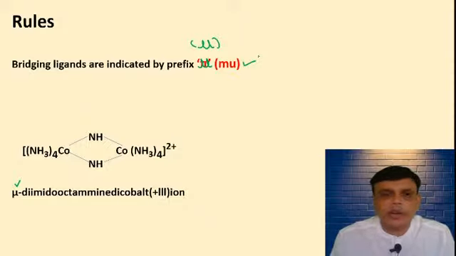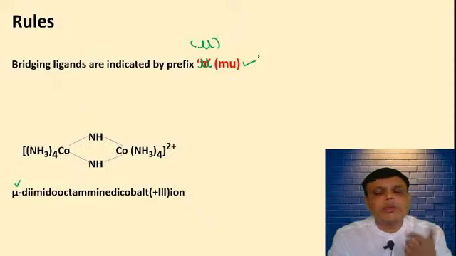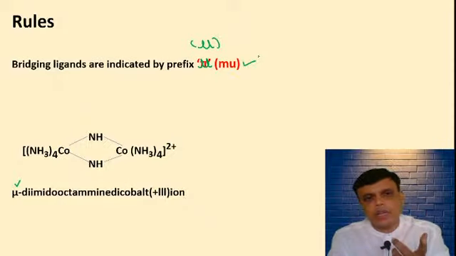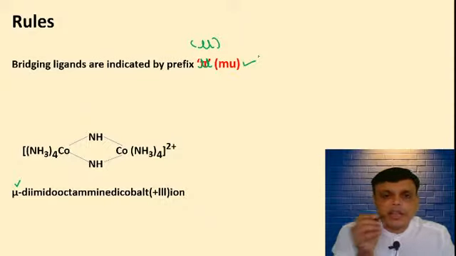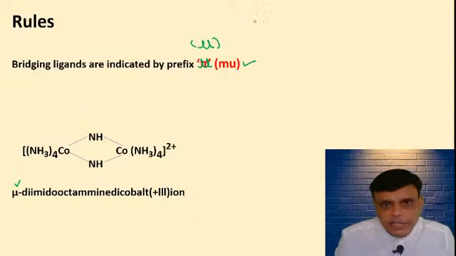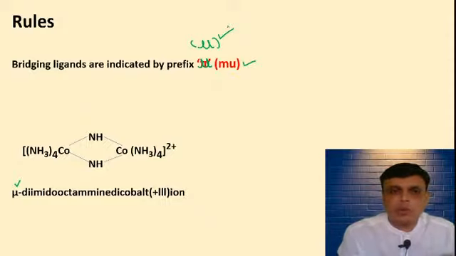Whatever the bridging ligand present, forget about the number. If two are there, then you have to write mu diimido. If the two bridging ligands are different, for example imido is present and chloro is present, then you have to write mu imido, mu chloro. Before each bridging ligand you have to write mu.